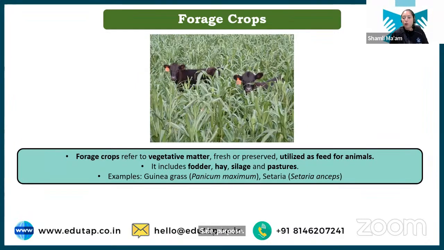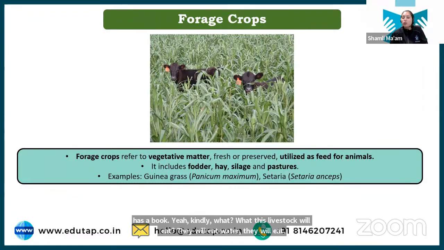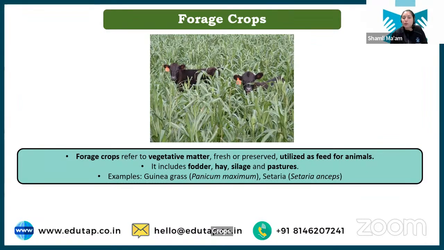Next we have the forage crop. Till now, we have discussed how we grow crops for human consumption. Now, there is a category of crop where we are growing crop for the livestock. Livestock, like your cows and buffaloes, what will they eat? They will eat fodder, they will eat crops, right? So for that also we need to grow some kind of crop, and these crops are called forage crops. When specifically we are growing any kind of crop for feeding the livestock, that is your forage crop.